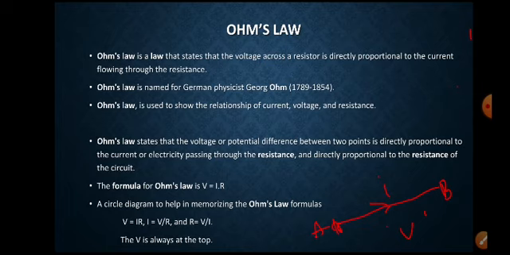It is named after the German physicist Georg Simon Ohm, and is used to show the relationship between current, voltage and resistance.